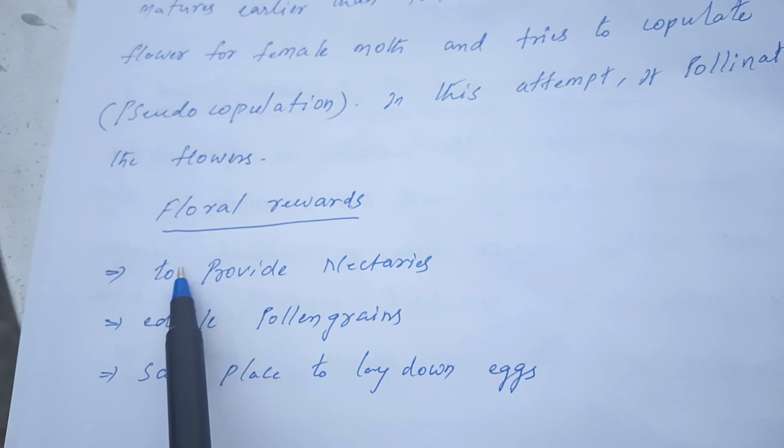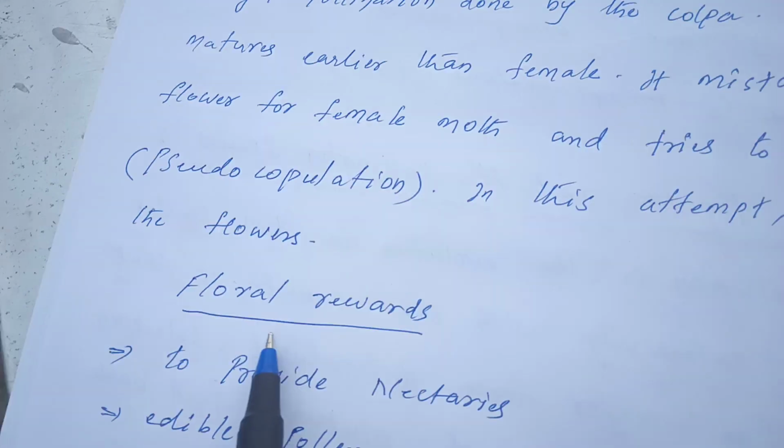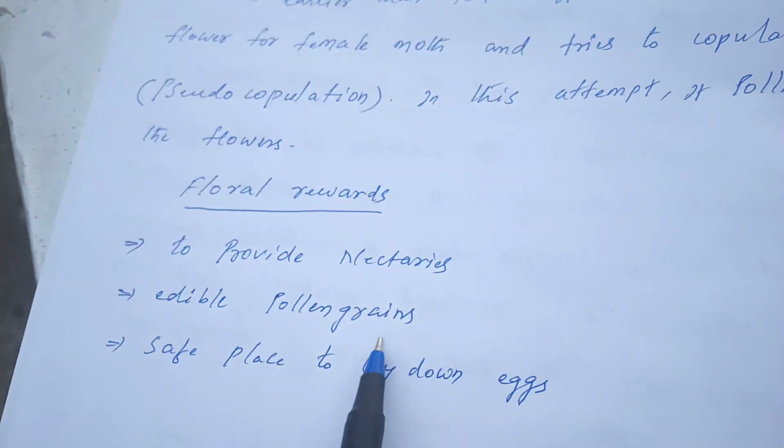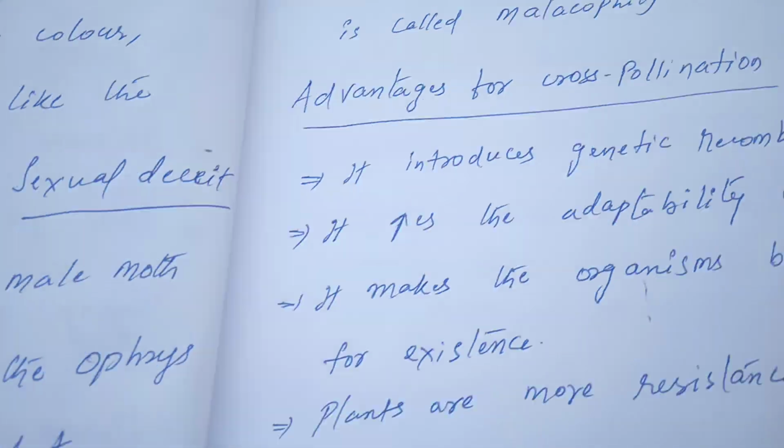And some of the floral rewards. Flowers produce rewards for the pollinating agents. So these are the floral rewards: to provide nectar, edible pollen grains, and a place to lay down eggs.